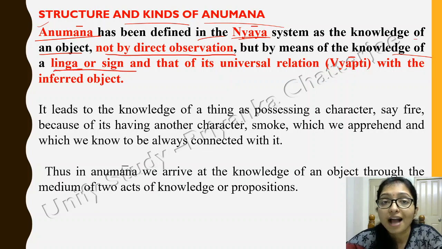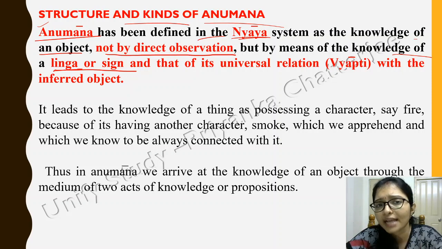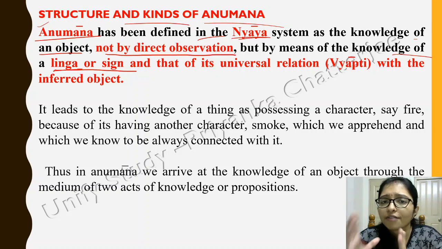After the accident you go to that spot, and there are some signs, maybe what the situation of the car is, what the status of the car is, what the status of the driver is. After watching that, you are doing your anumana, your assumption.